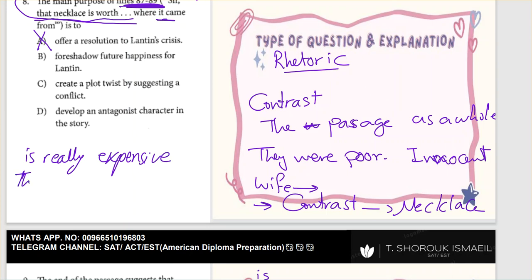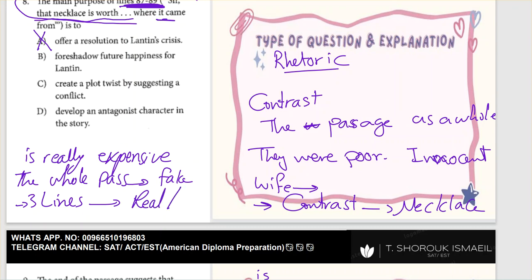Throughout the whole passage, we could know that it's fake. When he went to the jewelers, in these three lines, we discovered something new: that it is real, and it's not fake, and expensive. Okay, a kind of a secret that we didn't know about. Let's come to choice B.